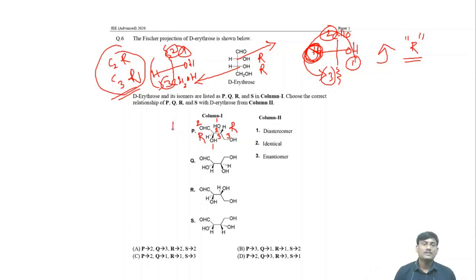In this case, what is the configuration? R, R. So what is the relation? This one is R, R, this one is R, R. So identical, means P. Okay, in this case, CHO, OH, 1, 2, 3. When you connect, there is a clockwise direction, but hydrogen is towards the viewer, so the configuration is S.